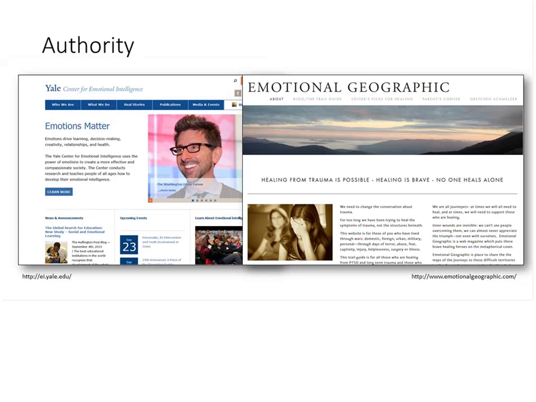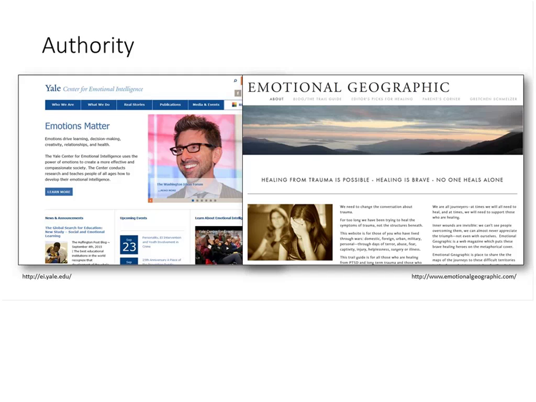So, for example, the page on the left is from the Yale Center for Emotional Intelligence, a leading research center about emotions and psychology. So this is a very well-known, credible organization and source, and the credentials are clearly given throughout the website that this is an authoritative source.